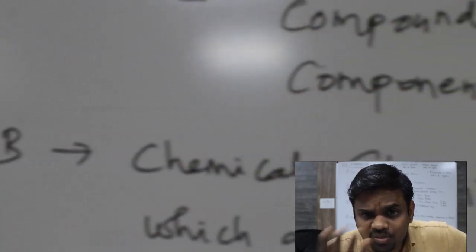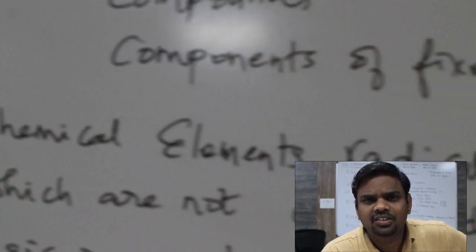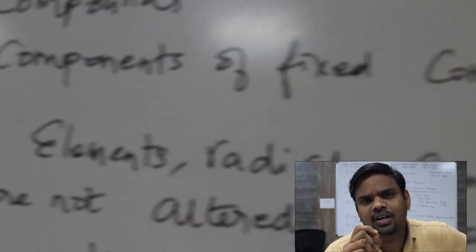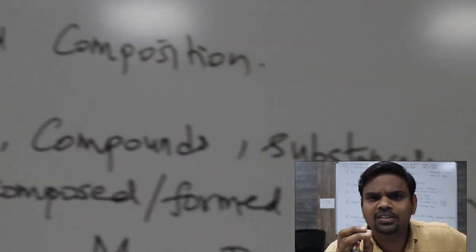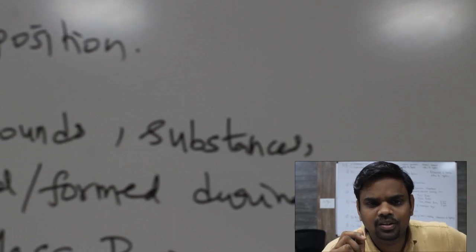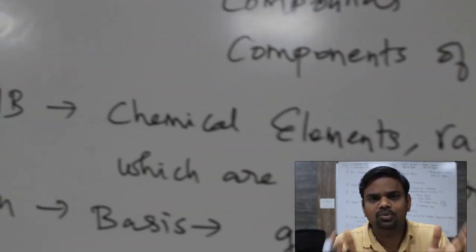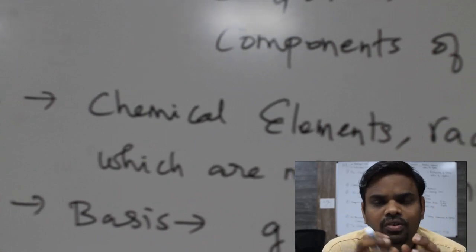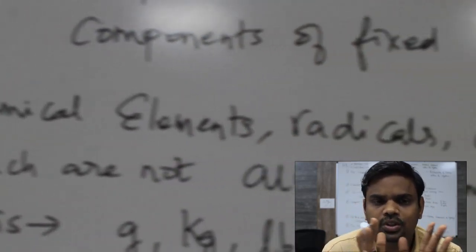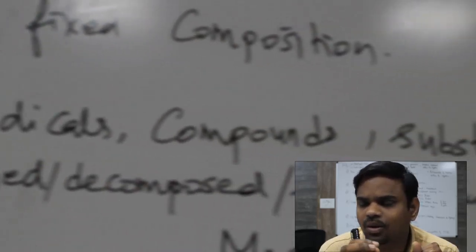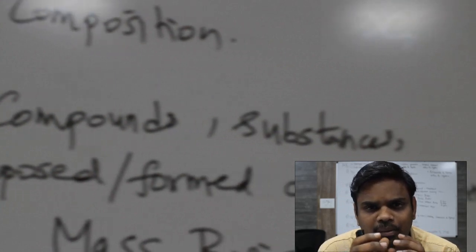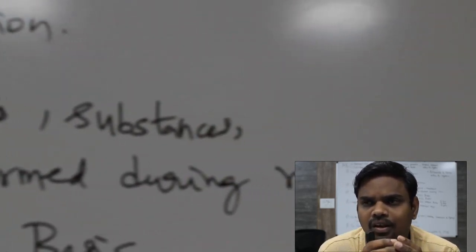So when there is no chemical reaction and only size reduction is there, why should we look into the individual elemental material balance? No need. If there is no chemical reaction involved, we have to go for the compound, or even if it is a gas mixture, we can go for components of fixed composition. So that way we can perform the material balance when there is no chemical reaction involved. There is no need to go for elemental material balance, only compound level or fixed composition.